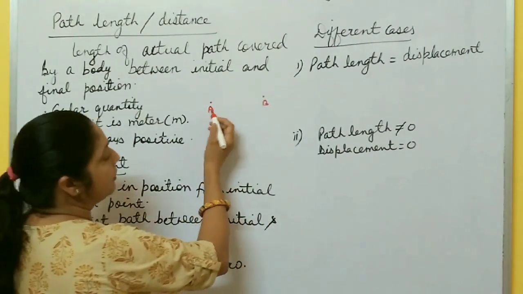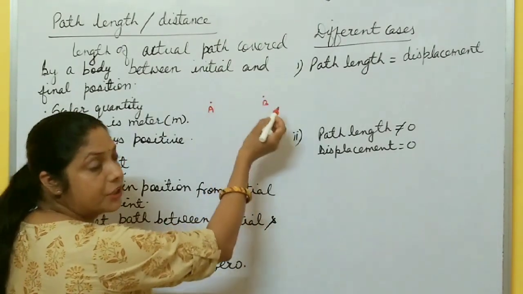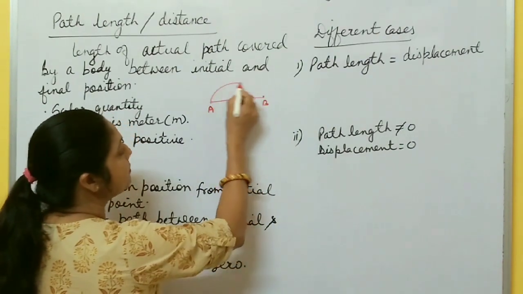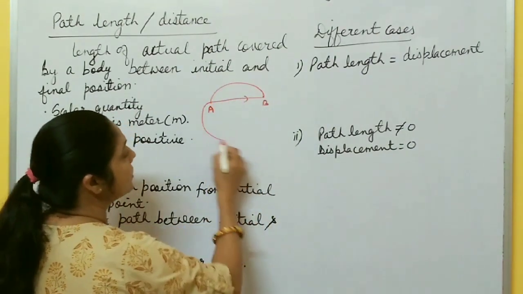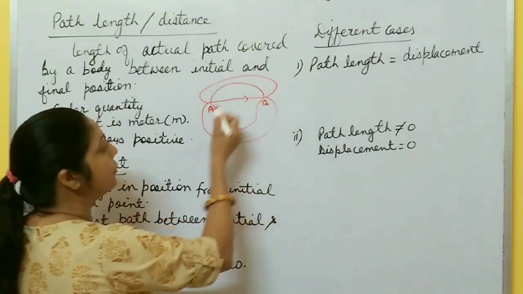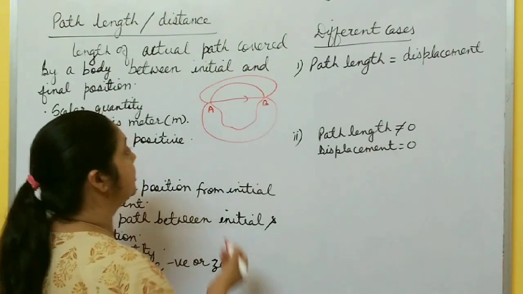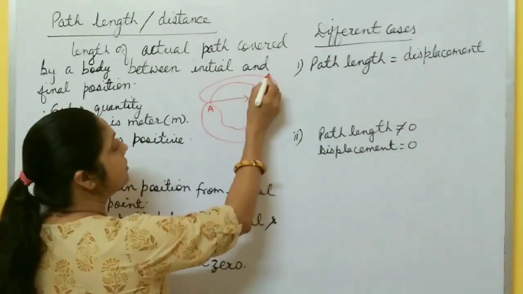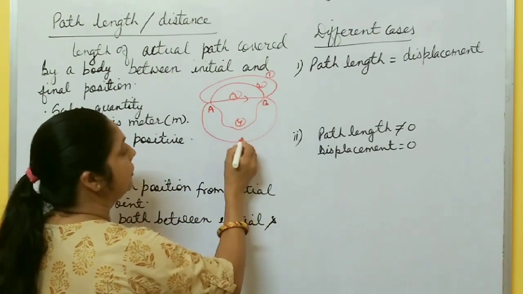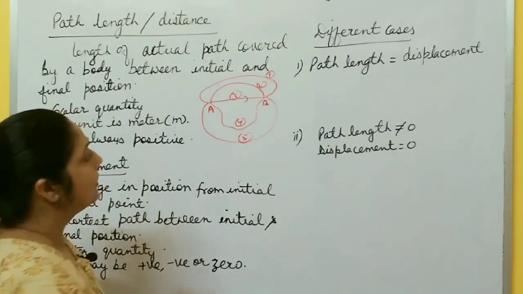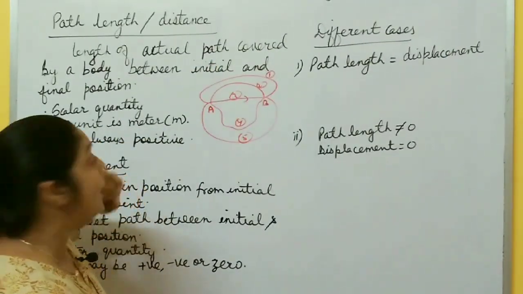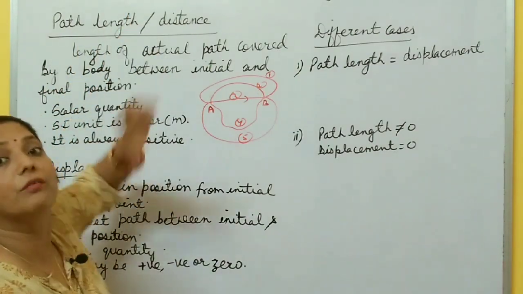So you can choose any path in going from initial to final position. You can go directly from A to B, or you can choose this path. You can go like this one. You can go like this one. You can choose any path to move from one position to another. And these different paths, suppose this is path 1, path 2, path 3, path 4, path 5. Whatever path you are choosing, what is the total length of that path? That is called path length, length of the path.